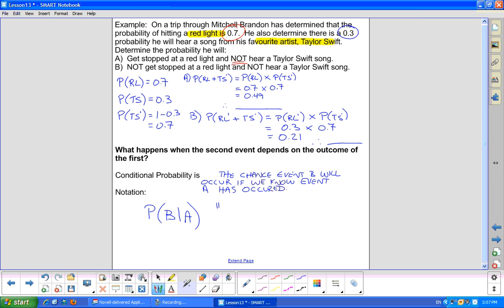And the English statement for that, the probability of event B, given that event A has occurred.